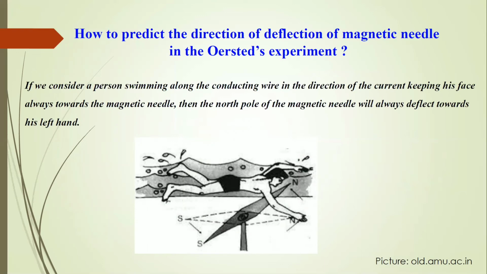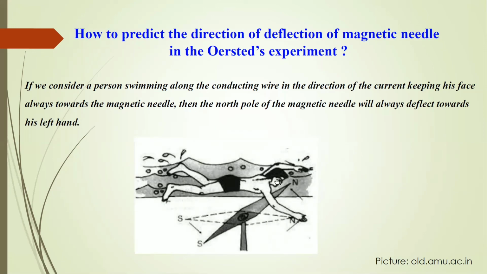Suppose we see a person swimming along the conducting wire in the direction of current, here from south to north, keeping his face always towards the magnetic needle. The needle at equilibrium is shown by the dotted line.